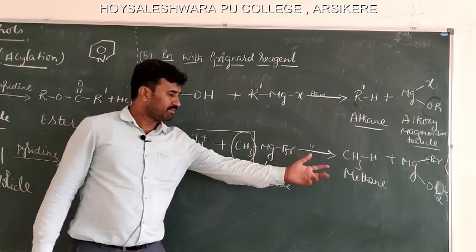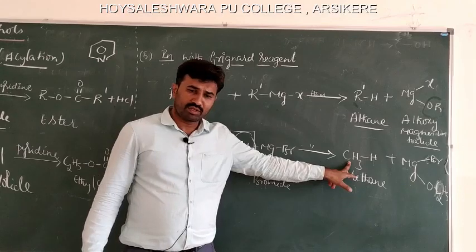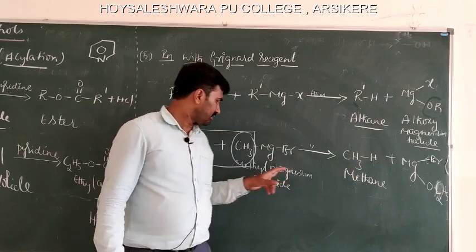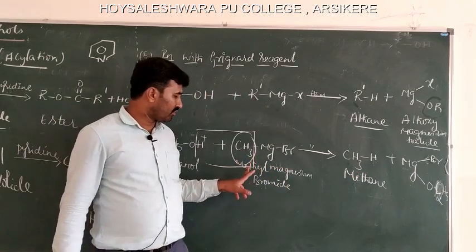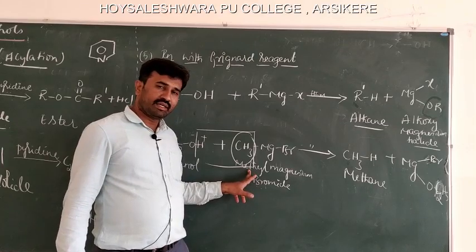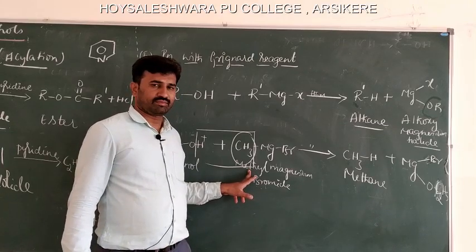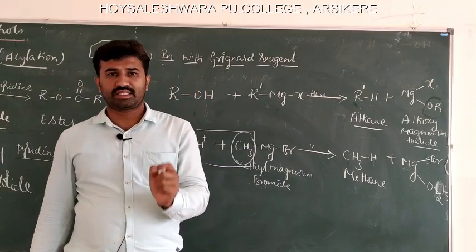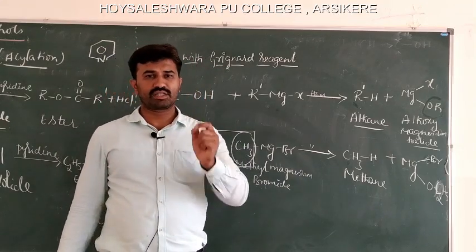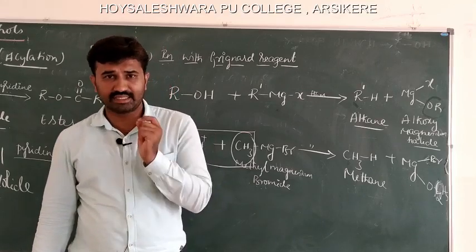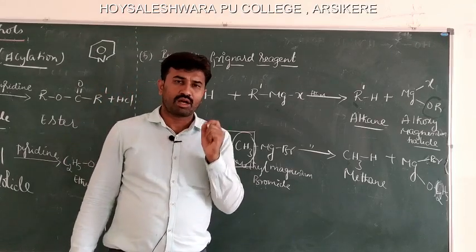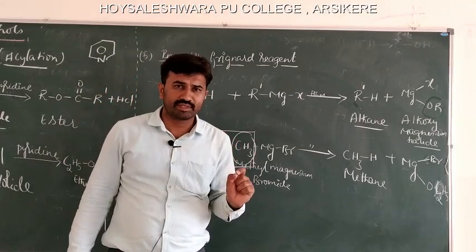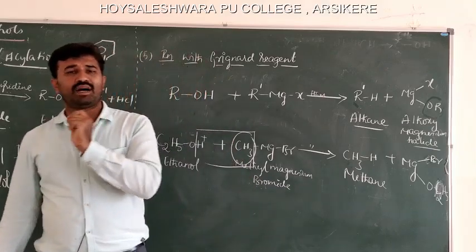Methane. See, the alkyl group in the alkane is obtained from the alkyl group of the Grignard reagent. In general, Grignard reagent reacts with active hydrogen containing compounds like alcohols, water, amines, etc. to form alkanes.